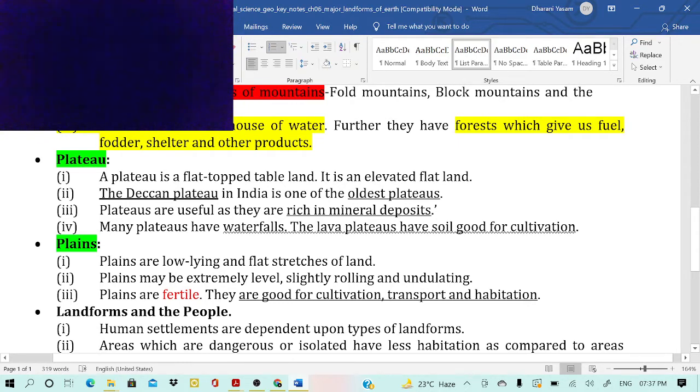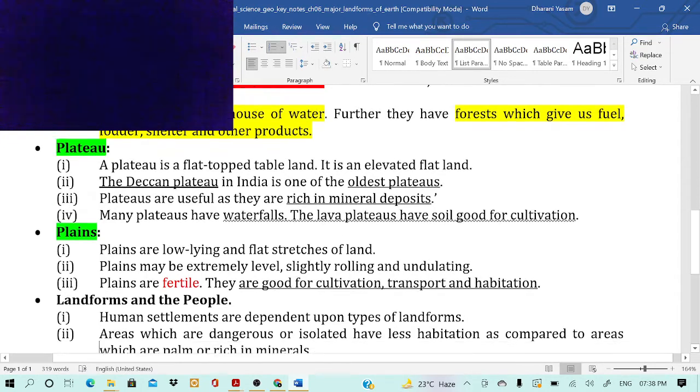Plains are low-lying and flat stretches of land. Plains may be extremely level, slightly rolling and undulating. Plains are very fertile and good for cultivation, transport and habitation. For example, the black soil in the Deccan Plateau, the alluvial soils in the Gangetic plains, and the coastal areas. A mixture of alluvial soils and black soil is very good for cultivation.